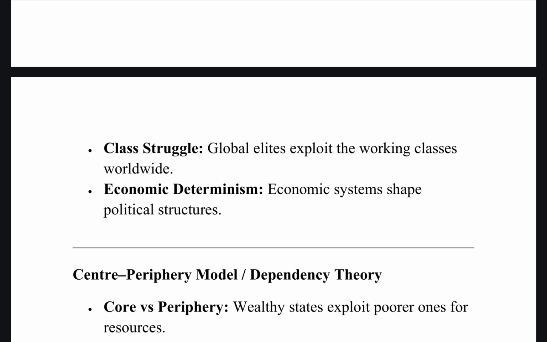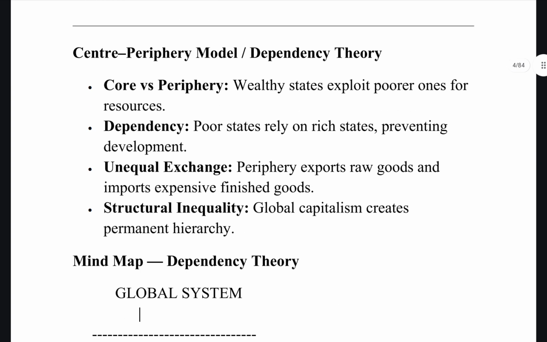Then economic determinism, as I already said, is how economic systems shape political structures. In terms of IR, Marxists basically argue that there is a base structure and then a superstructure. In this case, it is the wealthy capitalist dominance that is creating the base for the capitalist dominance. Then the next aspect is the center-periphery model or dependency theory. These are two critical frameworks rooted in Marxist theories, and they analyze wealthy and poor countries. The core is the wealthy nations and the periphery is the poor nations.